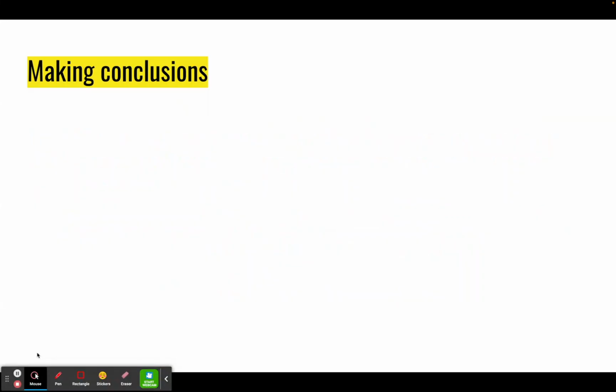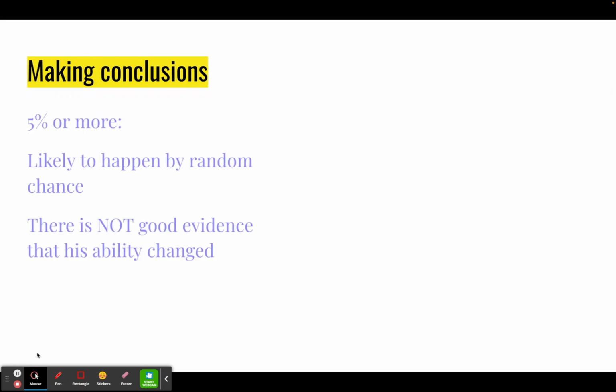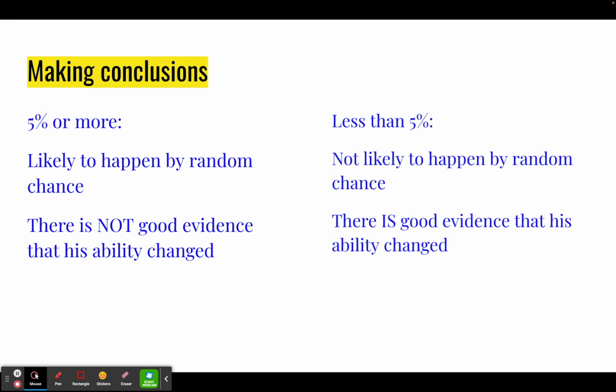Just one more thing to summarize the part about making conclusions, because this seems to be the most difficult part for students. If you look at your simulation and you get a result that happens 5% of the time or more, we say that result is likely to happen by random chance, and there is not good evidence that the player's ability changed from one context to the next. If you get a result that happens less than 5% of the time, that means that it is not likely to happen by random chance. Therefore, there is good evidence that his ability changed from one context to the next.